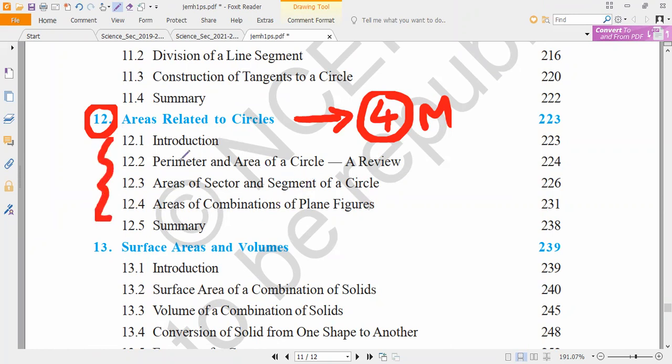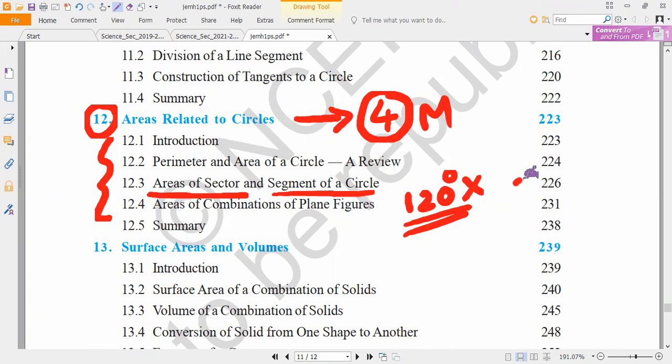No deletion actually. The full chapter is there, but for any kind of segment and sector of a circle, if you observe, only the question related to a 120 angle is deleted. If the angle is 120, you have to avoid that question. Remaining, everything is there. Only areas of sector and segment of a circle with a 120 angle is deleted. If you want, I will give the page number and the example also.